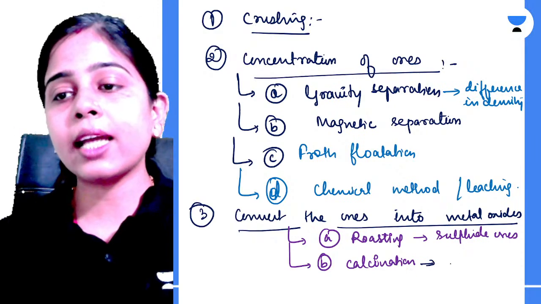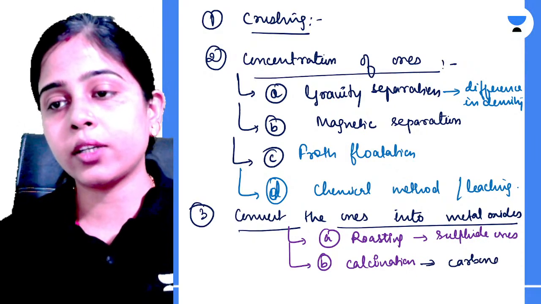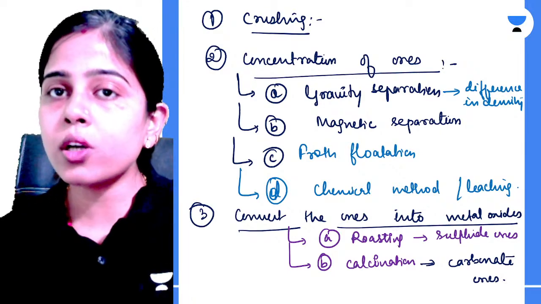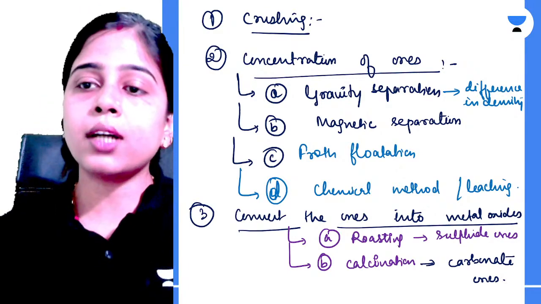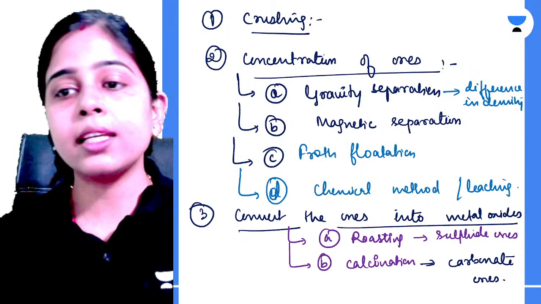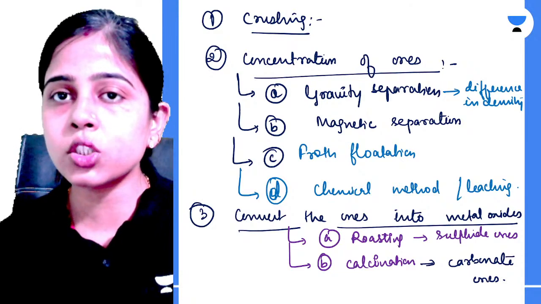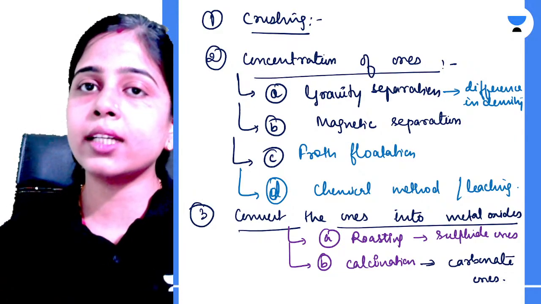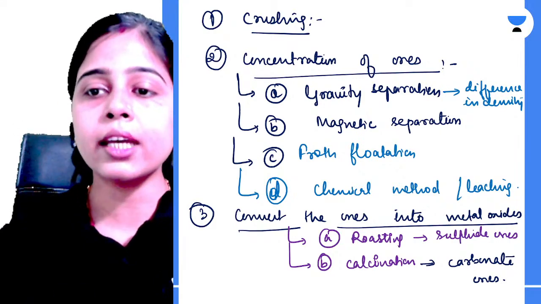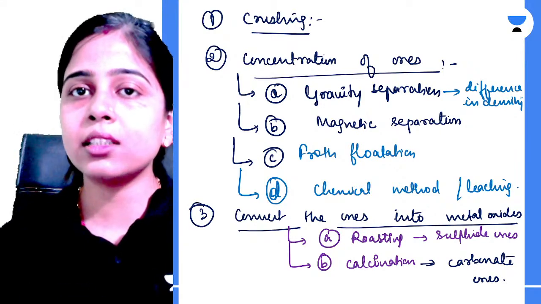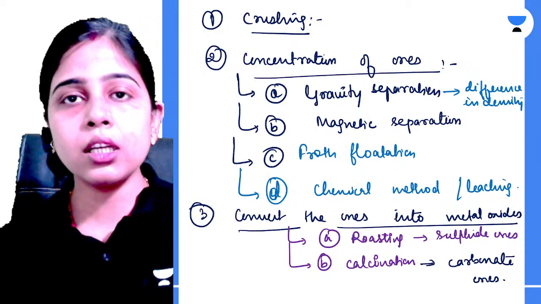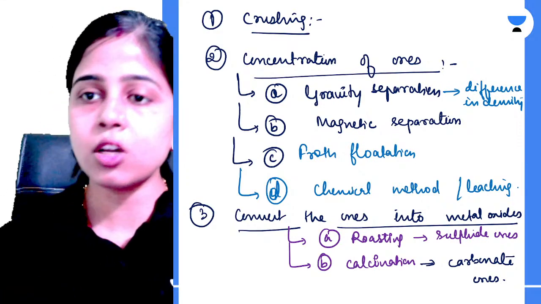So calcination is used for your carbonate ores. In both cases, the ores are heated strongly to convert them to metal oxides. In case of roasting we use oxygen. In case of calcination we do not use oxygen, because carbonate ores already contain oxygen, so we do not need to heat them in the presence of oxygen. So in calcination we heat the ores in the absence of oxygen, and in roasting we heat the sulfide ores in the presence of oxygen.